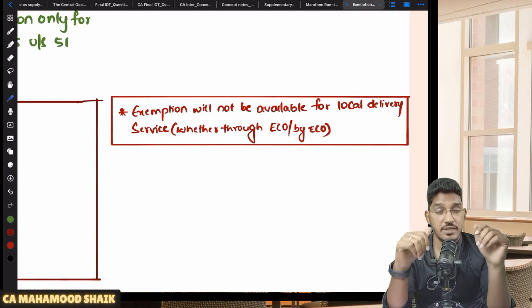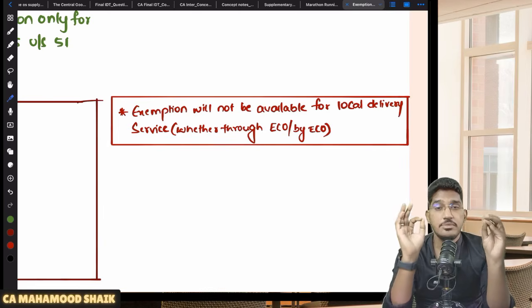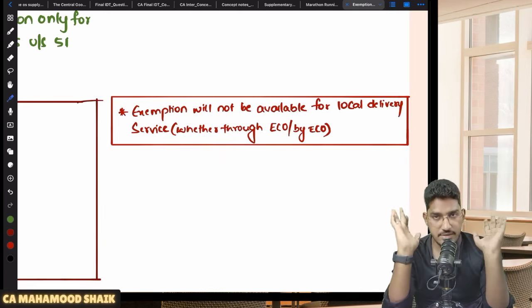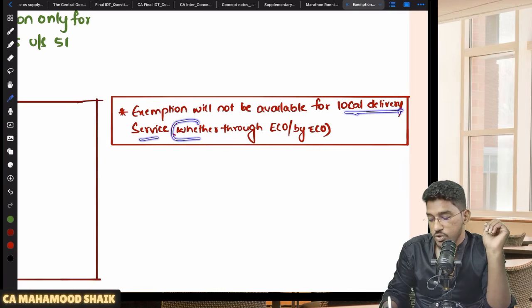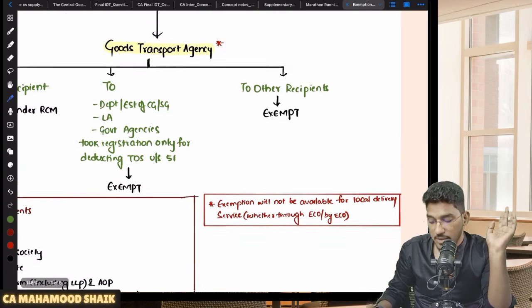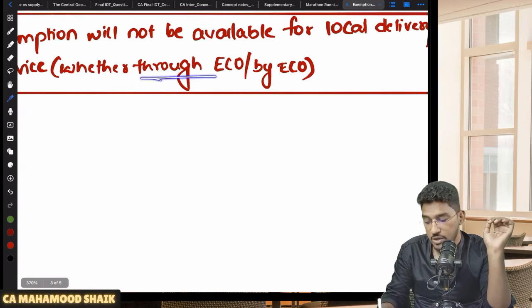Sir, what are local delivery services? Through Rapido, we are booking the parcel, no. Through Zepto, we are getting the local delivery services, no. So the exemption will not be available for local delivery services, whether through an e-commerce operator or by an e-commerce operator. So that is the non-applicability of exemption in local delivery services which are provided either through or by an e-commerce operator.